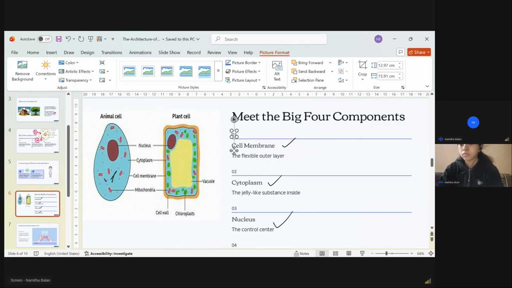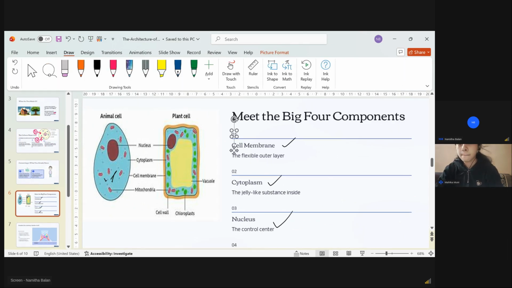So many things we can see inside, right? Now coming to the yellow colored part inside this cell. Do you know what that is? That is a vacuole. Sometimes it is present in the animal cell, but it will be very small.